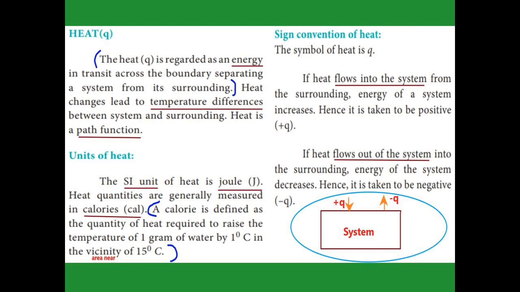And the next one, Q. The symbol for heat is small q. Heat flows into the system means from the surroundings to the system. So we are adding energy, and the sign is plus q. Heat flowing out of the system means heat goes from the system to the surroundings; it gives energy to the surroundings, so loss of heat occurs. So the symbol for that is minus q.